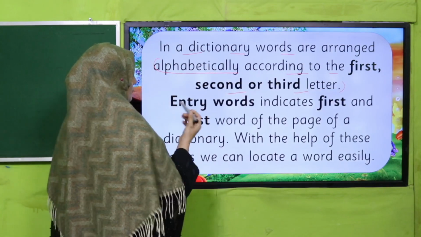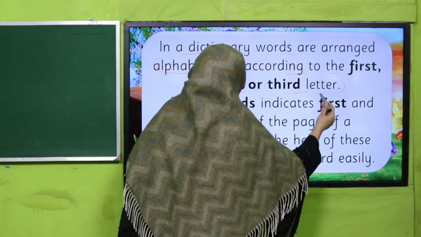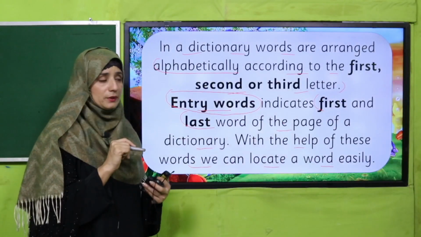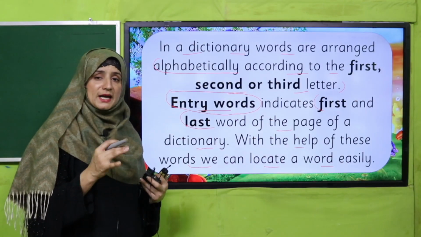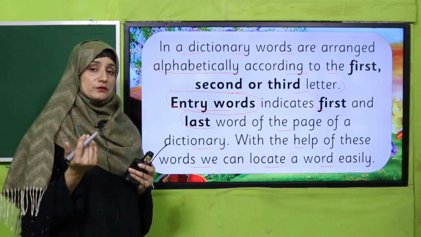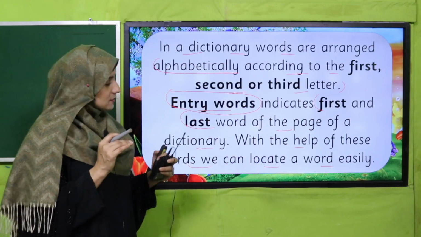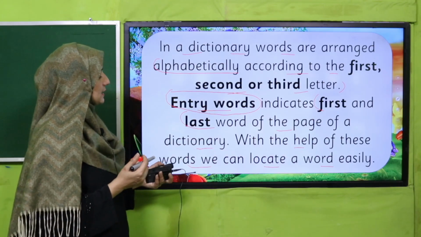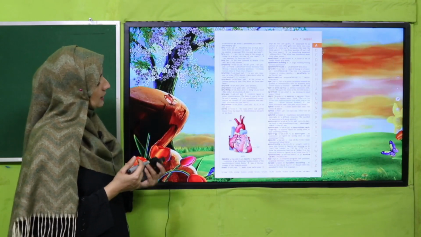How can we locate a word, and what are entry words? Entry words indicate the first and last word of the page of a dictionary. With the help of these words, we can locate a word easily. My dear students, these entry words are very important in a dictionary. Keep in mind, when we want to find any word, these entry words help us a lot to know whether the word we are going to find is present on this page or not.